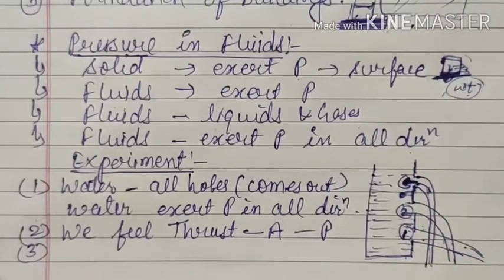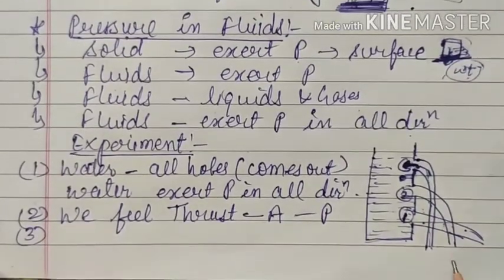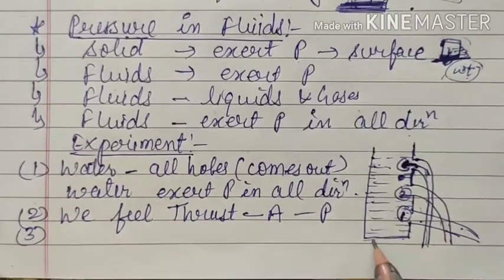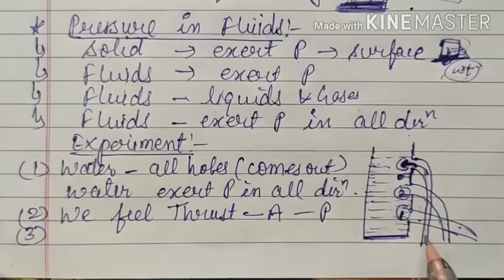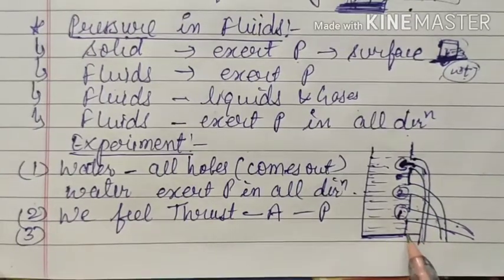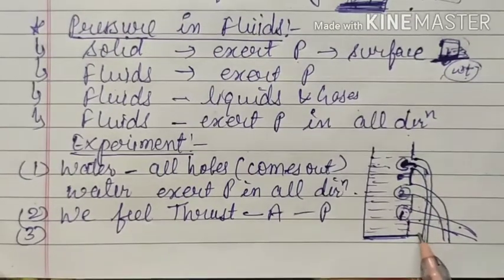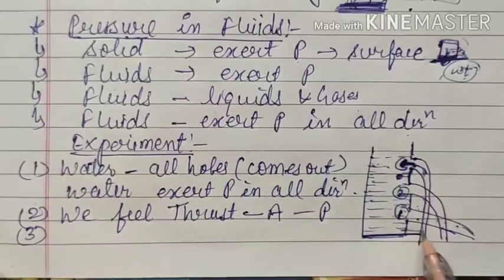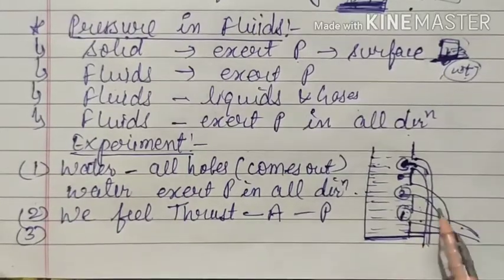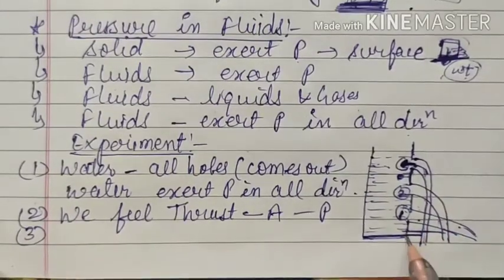Our third and very important observation is that, you see, this is the base of this container and the water is falling at different distances from this container. This water is falling just nearby the bottom of the container, this is falling again nearby the container, and from this hole the water is falling here.